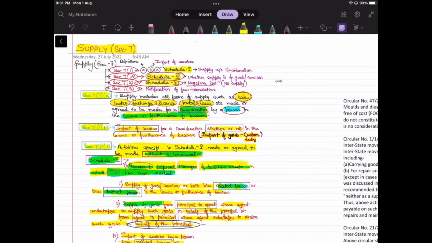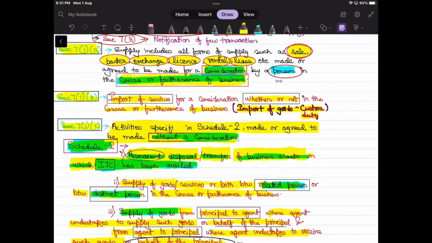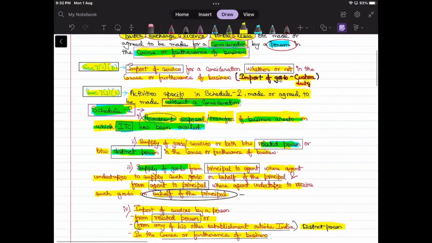The main difference is of for consideration. In B, it will be covered when it is for the consideration. It may be or may not be in the course or furtherance of the business. Correct? And what we see in section 7.1C is that it is done from the related party or between distinct persons, meaning an establishment outside India, without any consideration, and it should be in the course or furtherance of business.